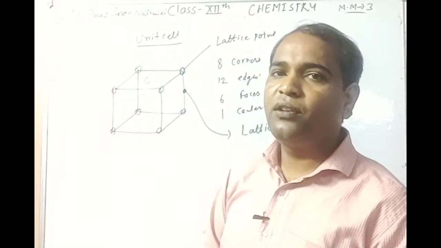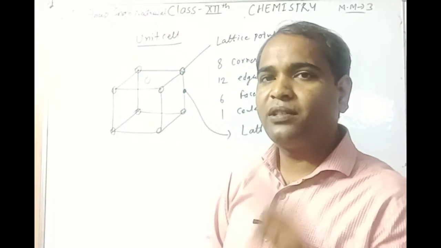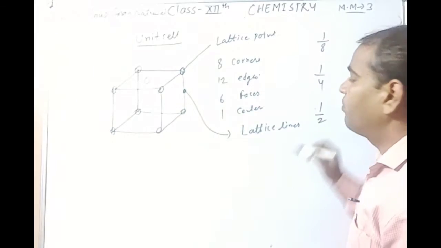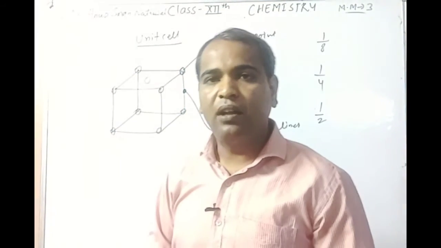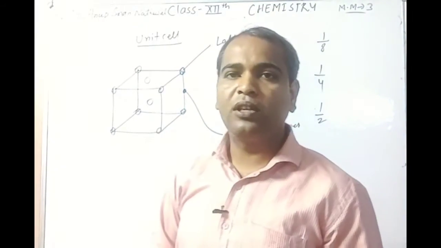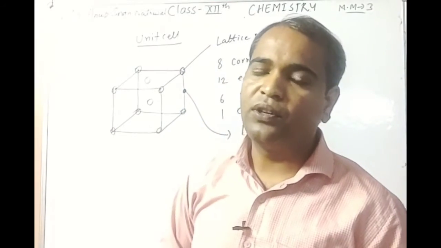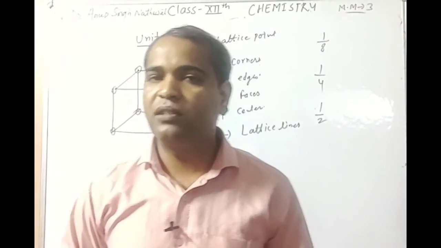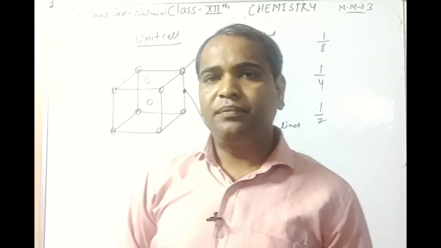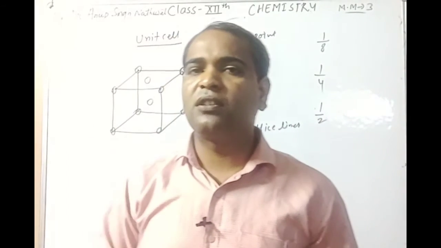Then the contribution to one unit cell is half. And suppose a constituent particle is present at the center of the cube, then the contribution to the unit cell is 1. Okay, students, these are the general features of a unit cell.